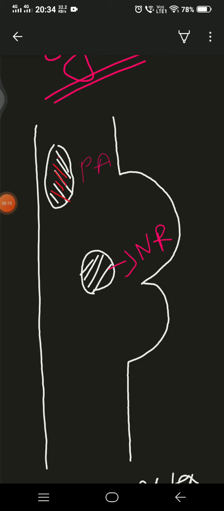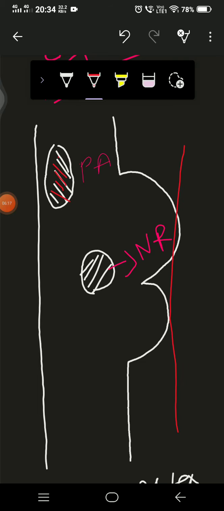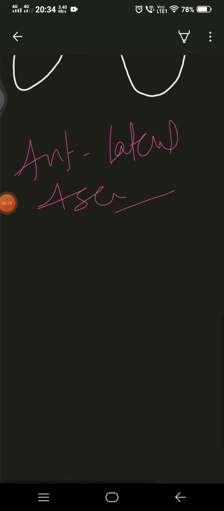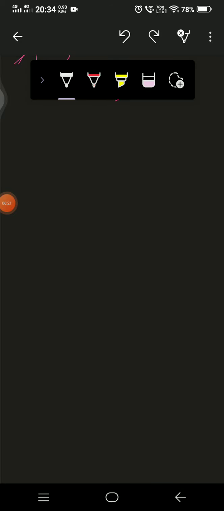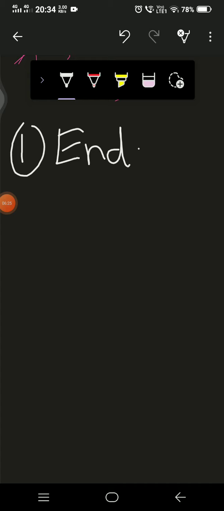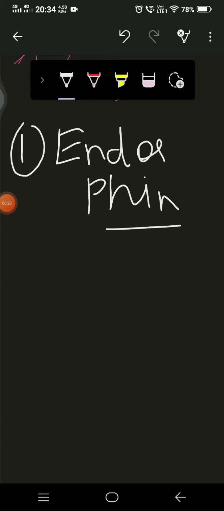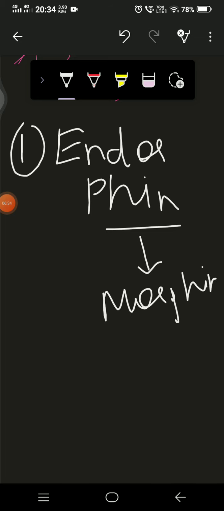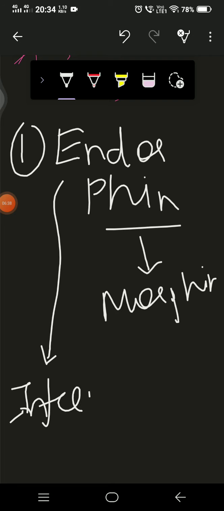And what are those? Let me write here, those are endorphins. See how this name came: endorphin, the 'orphin' is from morphine, and 'endo' means internally produced, okay, internally produced.